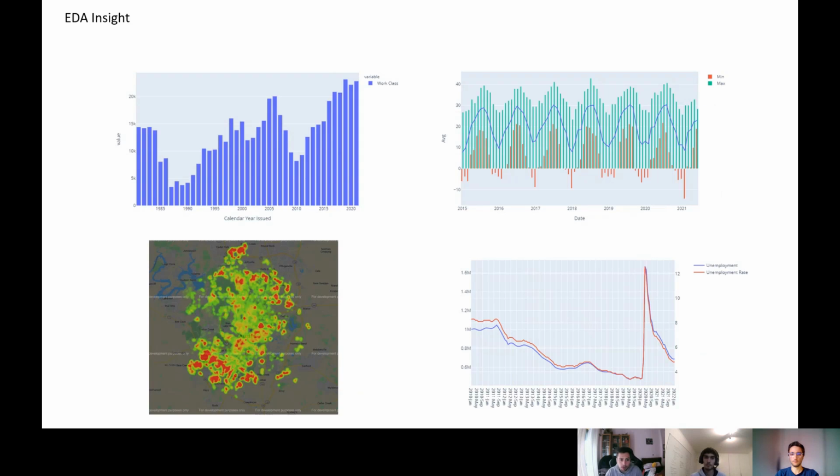We also did an exploration on the other datasets. For instance, we saw that the unemployment rate has been decreasing, with the exception of the COVID-19 pandemic period. Another interesting fact was that the number of licenses issued for new constructions was positively correlated with economic cycles.